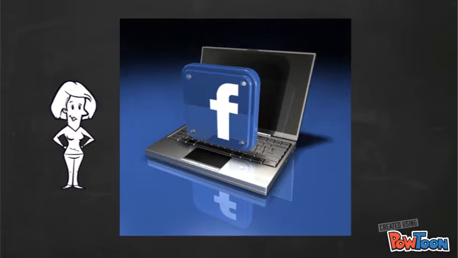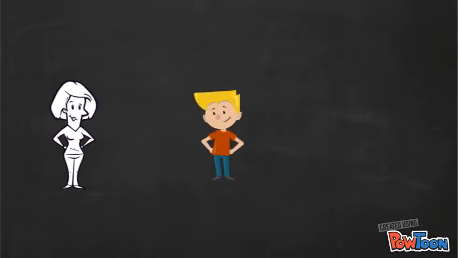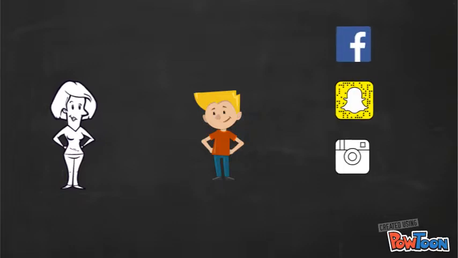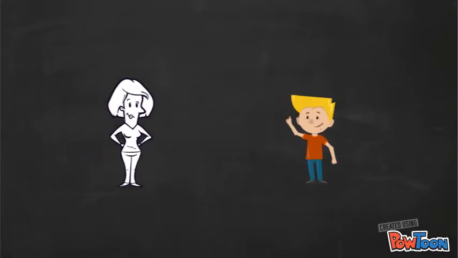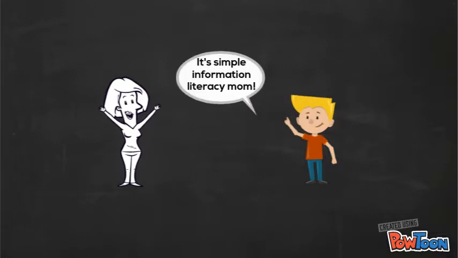Unlike Stacy, her 16-year-old son is a digital native, with multiple social media accounts including Facebook, Snapchat, Instagram, and Twitter. In school, he learned about information literacy and shared this knowledge with his mom. Stacy takes the knowledge and goes through the steps on how to spot fake news. A digital native helping a digital immigrant.